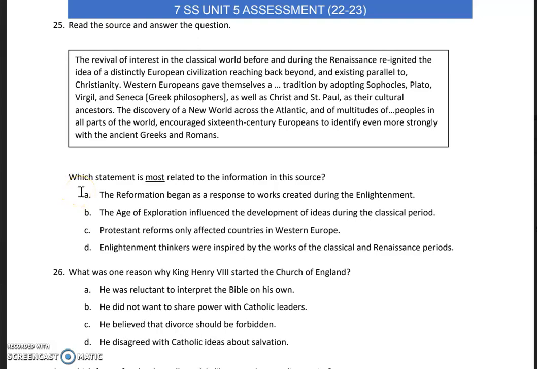A. The Reformation began as a response to works created during the Enlightenment. B. The age of exploration influenced the development of ideas during the classical period. C. Protestant reforms only affected countries in Western Europe. D. Enlightenment thinkers were inspired by the works of the classical and Renaissance periods.